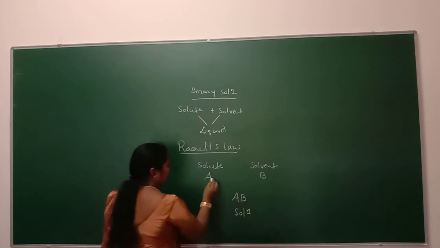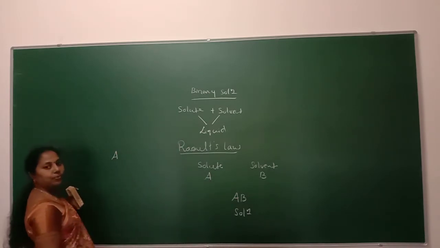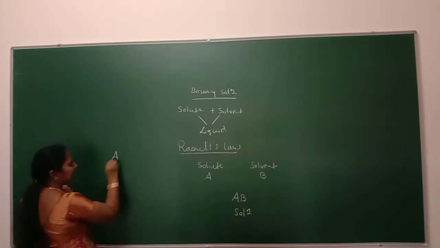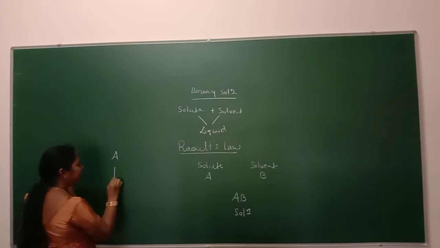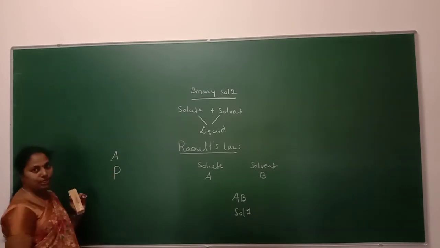So individually, we will consider the liquid A. It is the solute liquid A, and this liquid A is taken separately, and we will measure the pressure of this liquid A in the pure state.